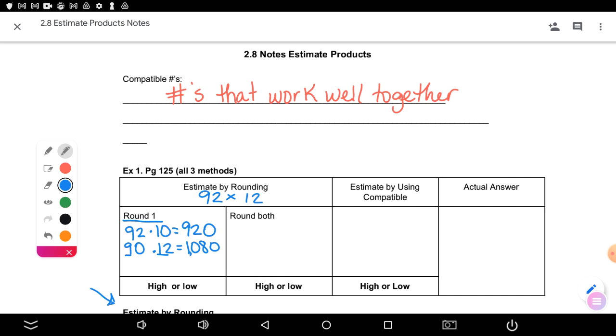Kinley, what would I have? 90 times 10 would be an estimate if I am rounding both numbers. Sam, what is 9 times 1? 9. And then how many zeros do I need behind that? 2 of them. Now, all 3 of those estimates are good estimates.